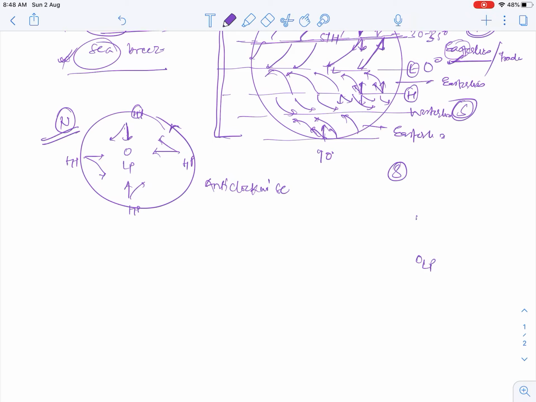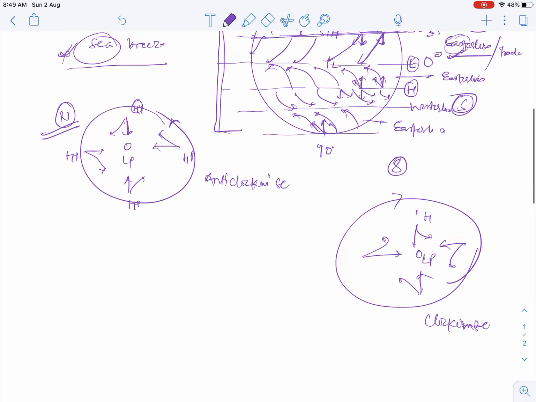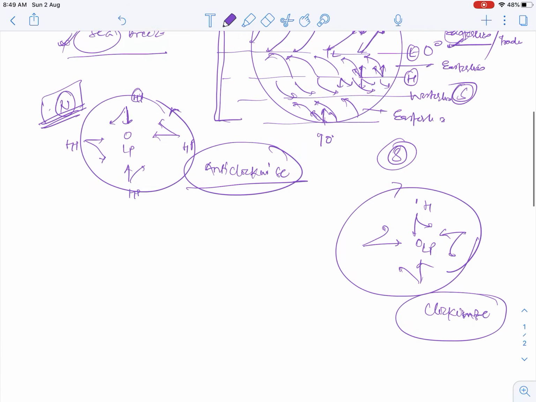If you are in the southern hemisphere, what will happen? This is low pressure, this is high pressure again. It will move towards the left direction, left, left. So what is this direction? This is clockwise. So we have learned a new thing: in the northern hemisphere, the cyclone will always move in the anti-clockwise direction. In the southern hemisphere, the cyclone will always move in the clockwise direction.